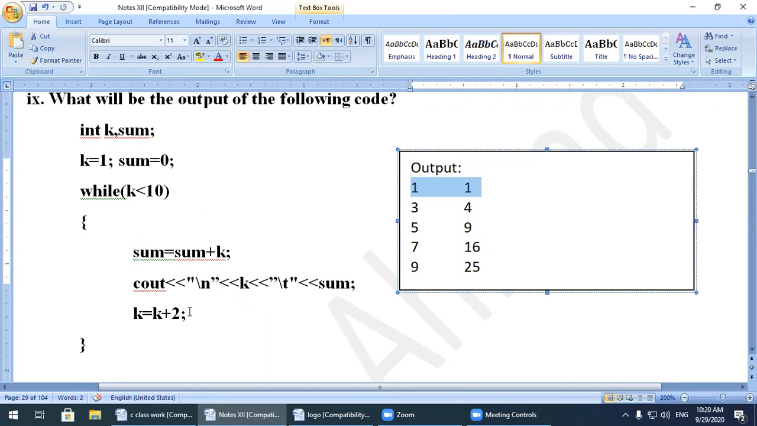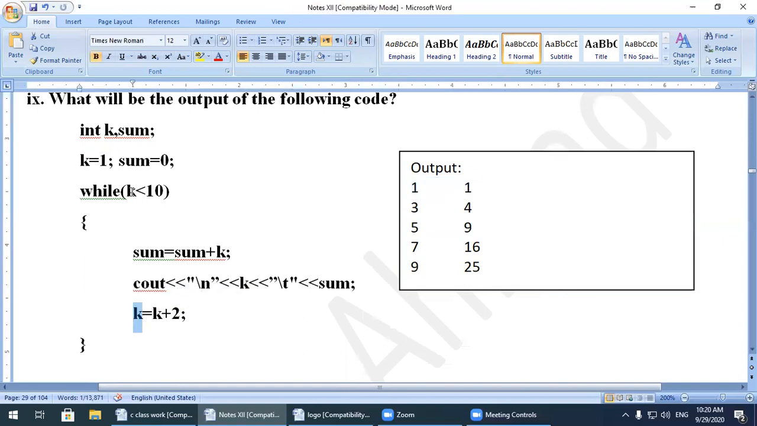k is equal to k plus 2. Now the increment is 2 in the value of k. Before, the value of k was 1. When it increases by 2, its value becomes 3. Now control will come back and check the condition. 3 is less than 10. Is the condition true or false?